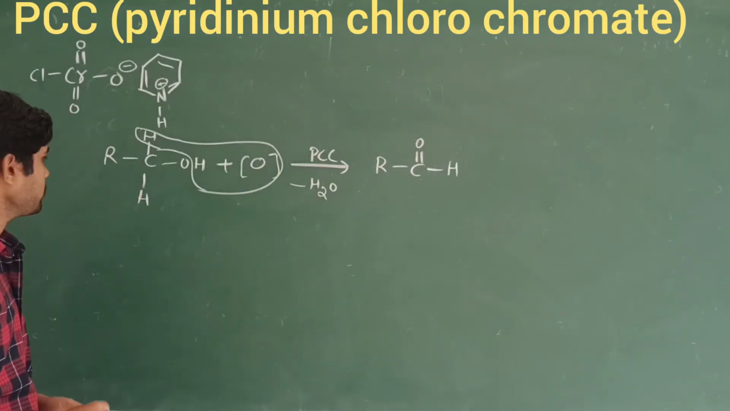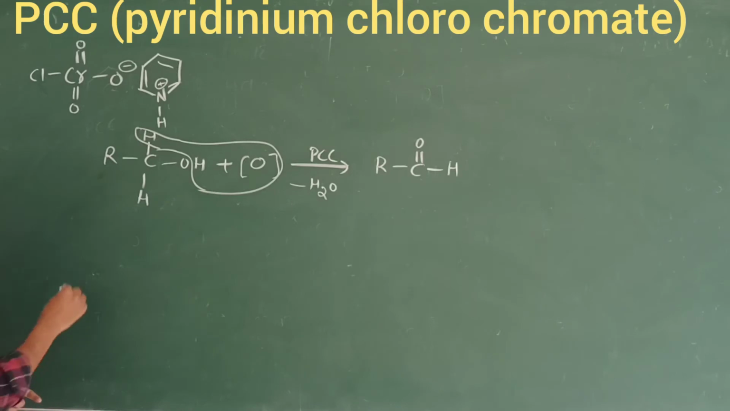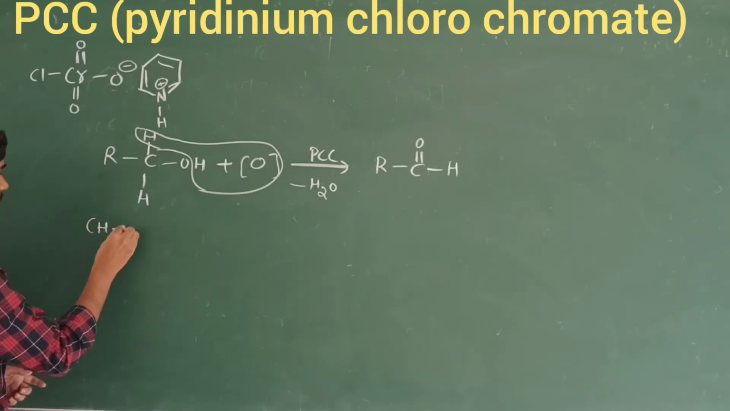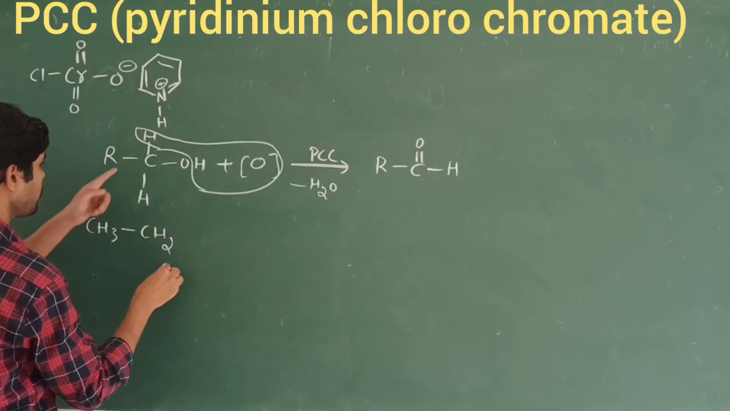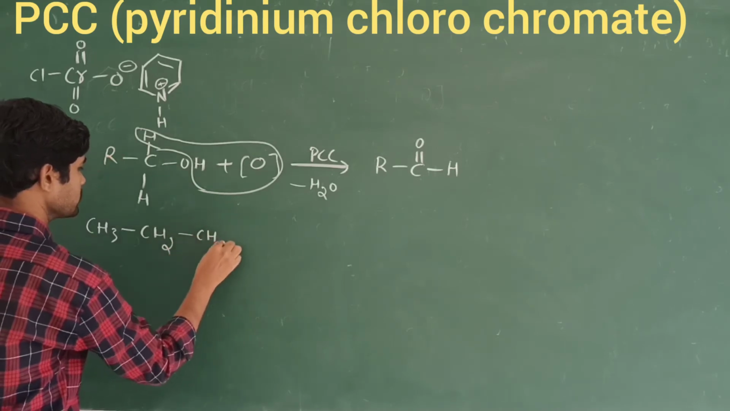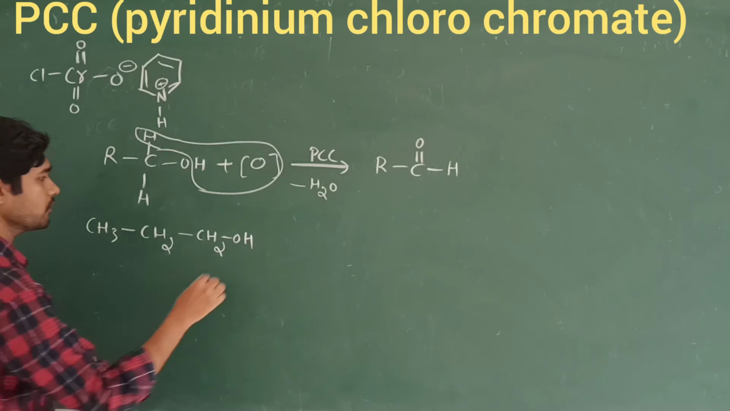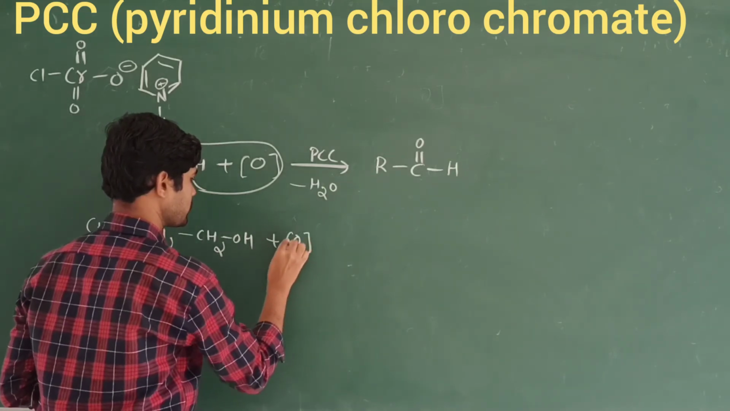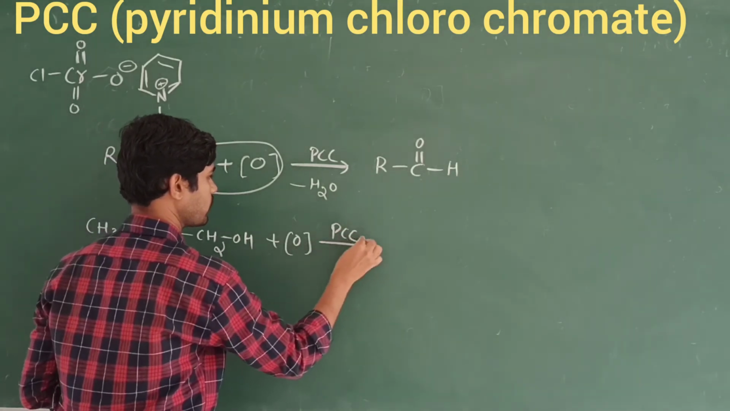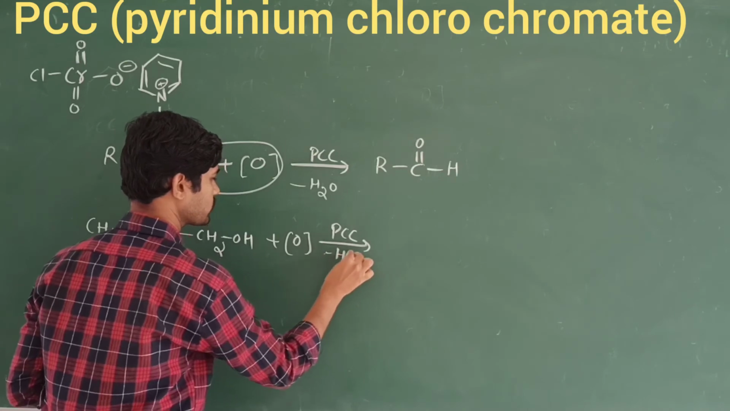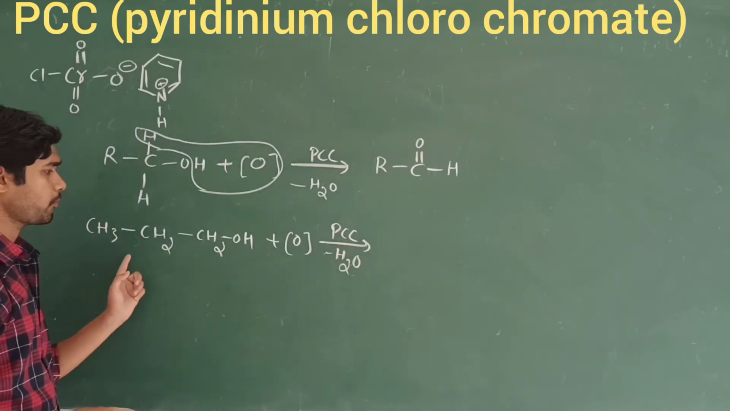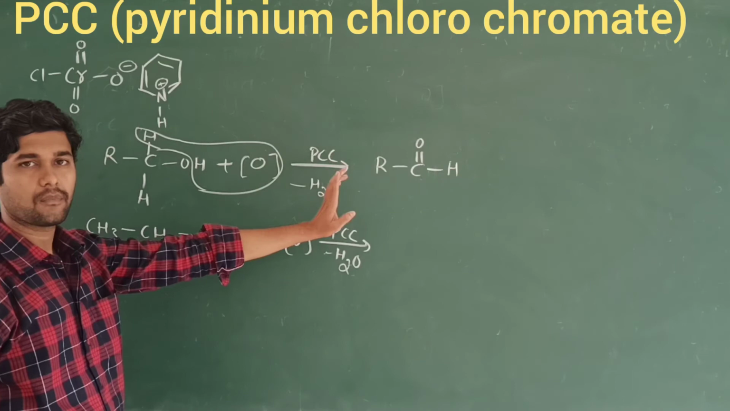If I take one example, instead of the R group I am going to take three carbons: CH3CH2CH2OH. This is called propanol, propan-1-ol. So in the presence of PCC, we are going to remove the water molecule. What are we going to obtain? The conversion of propan-1-ol into the aldehyde group.